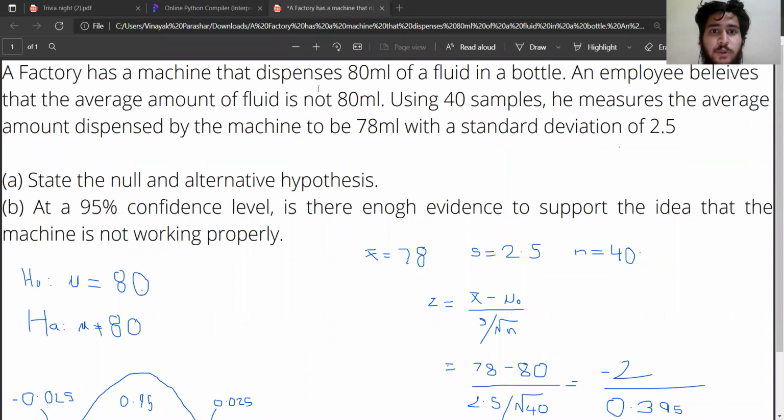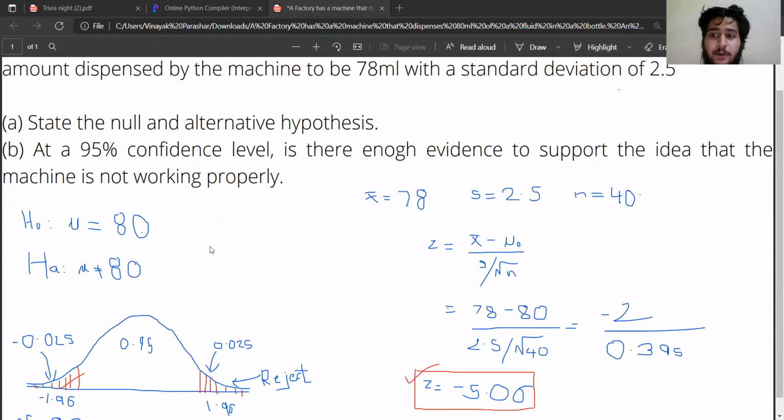So coming to the statement, I've chosen this statement: a factory that has a machine that dispenses 80 ml of a fluid in a bottle. Now I'm not going to read the whole statement. I will be breaking it into steps.